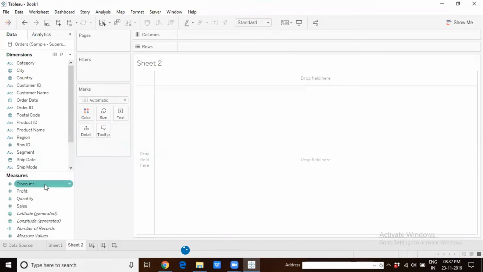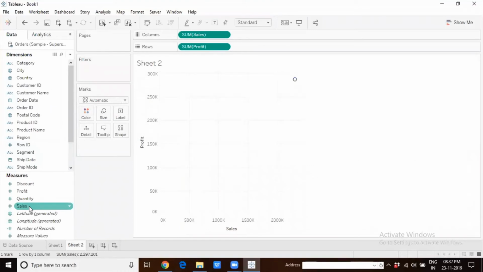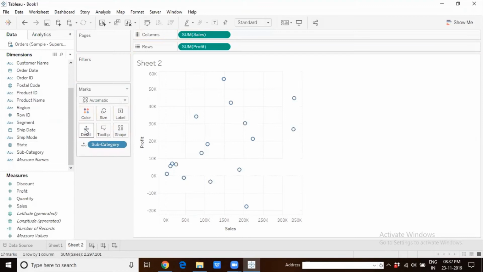So let's say I'm looking at a sum of sales versus sum of profit scatter plot, which is granularized at subcategory level of detail. Meaning what? Each and every data point here is indicating the sales and profit for a particular subcategory. For all the 17 subcategories that we have, 17 data points here.